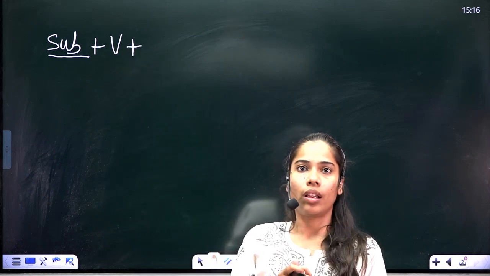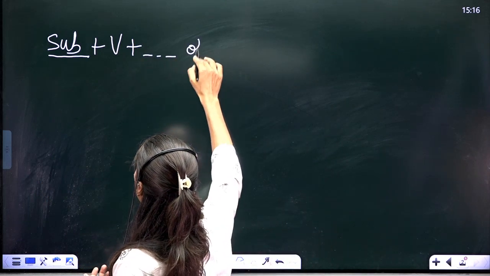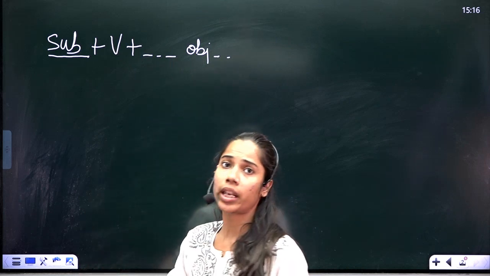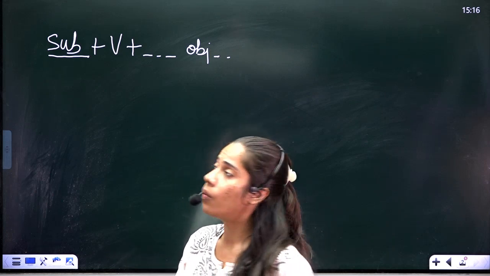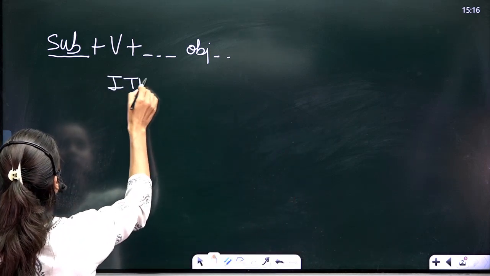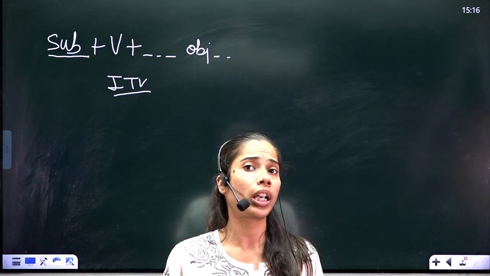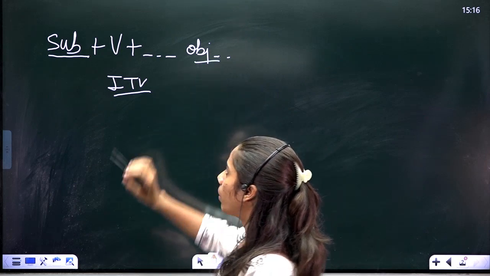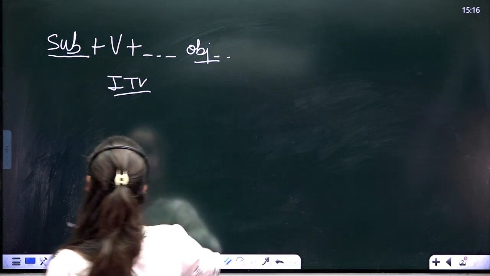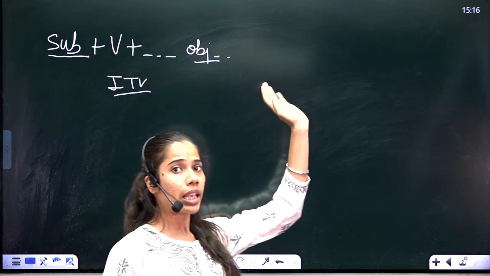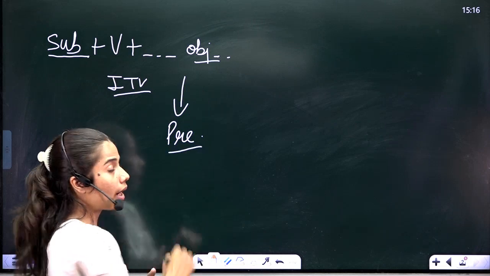And then verb, what comes after verb? Usually we say it is object, but I am not going to write object here, because this is the basic formation of the sentence. But I have a question: what if I have my verb intransitive? So if you have any intransitive verb, you do not require object, because it can complete the sense of the sentence. If it is intransitive, it cannot transfer its action directly to the object. So you need a preposition here, right?